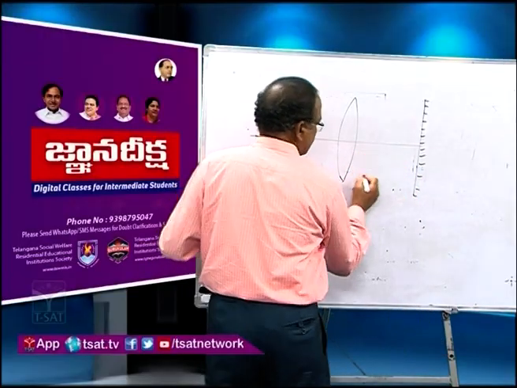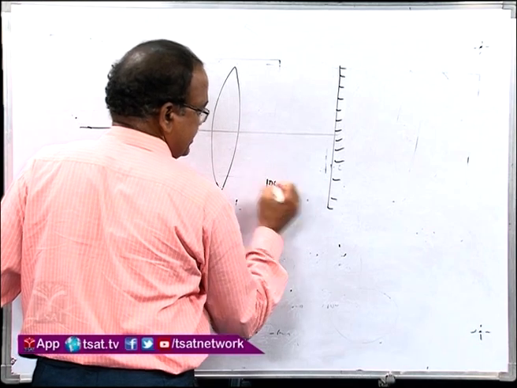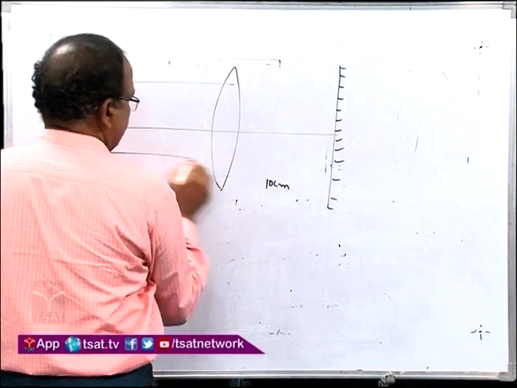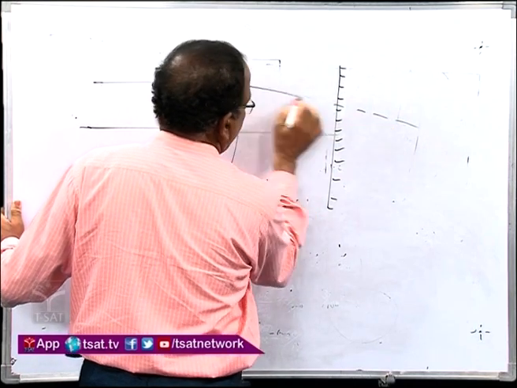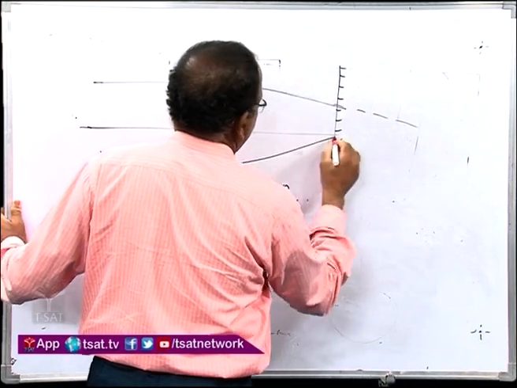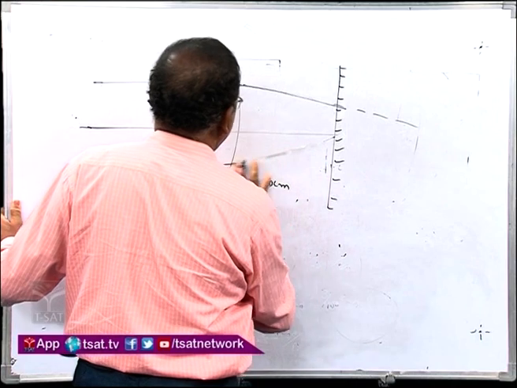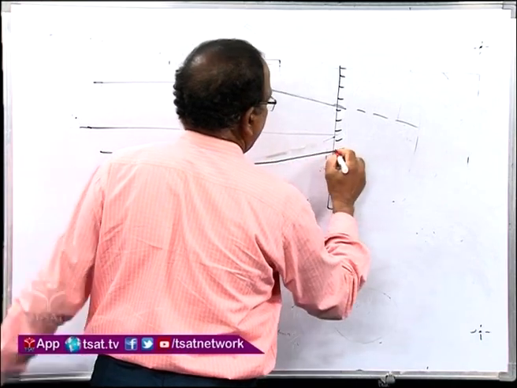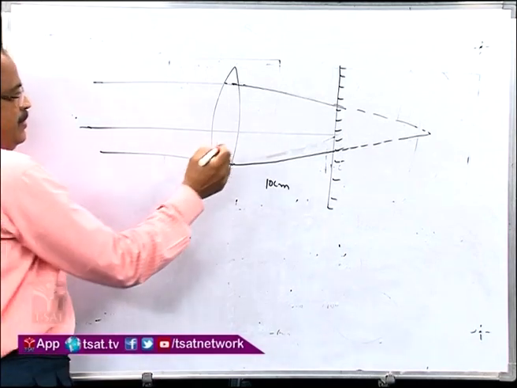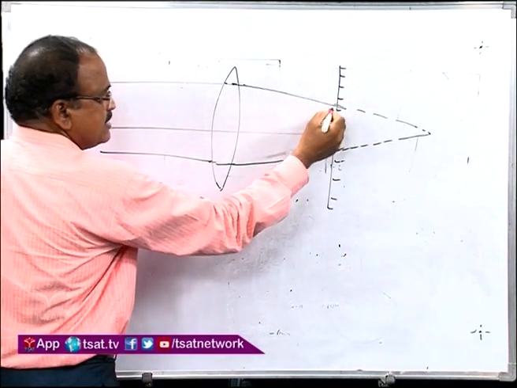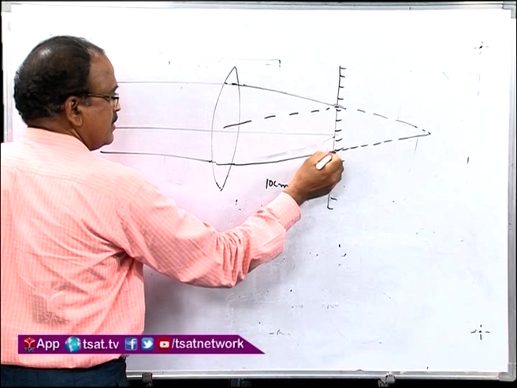So what is that? It is 10 centimeters. Now these are the rays made to be incident. Okay, so now if the plane mirror is there, it will be reflecting back.